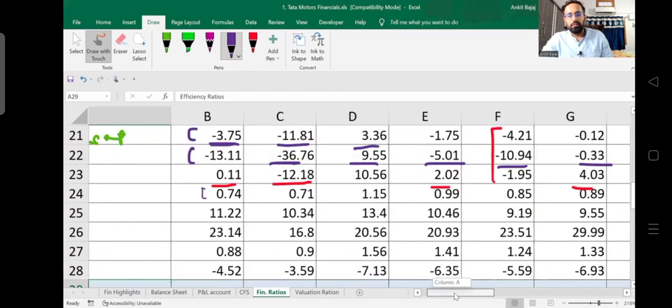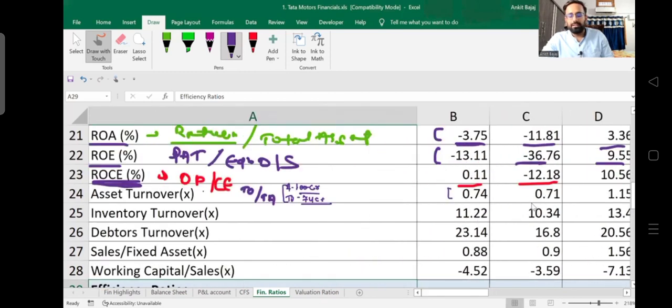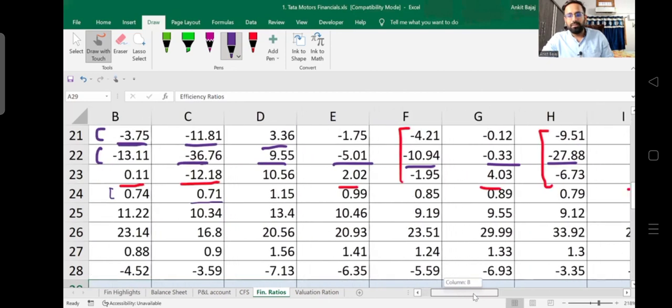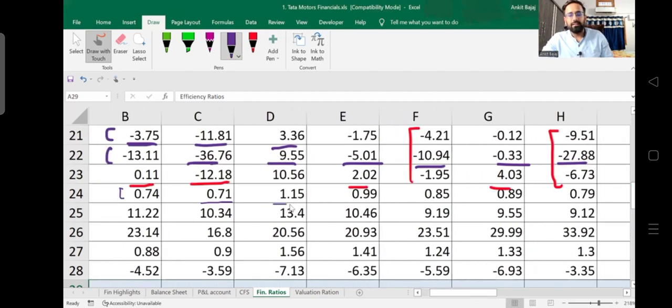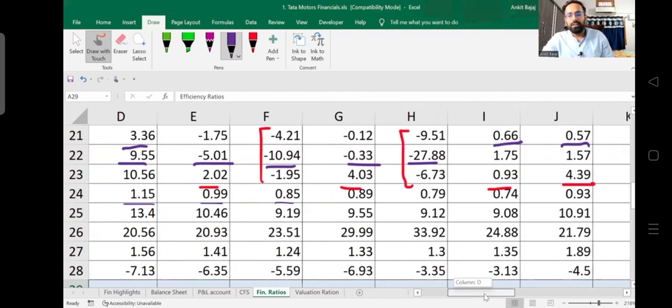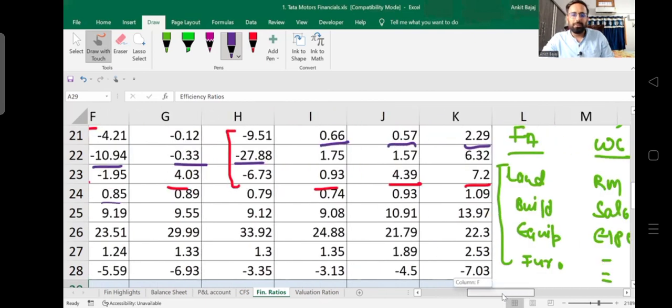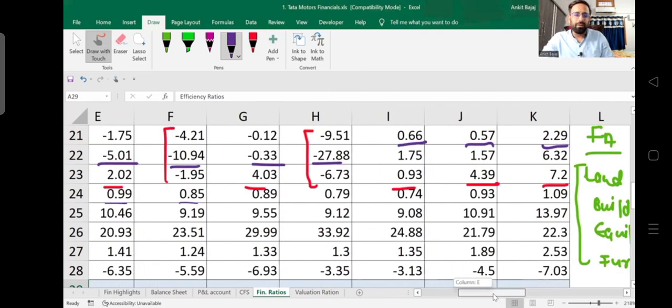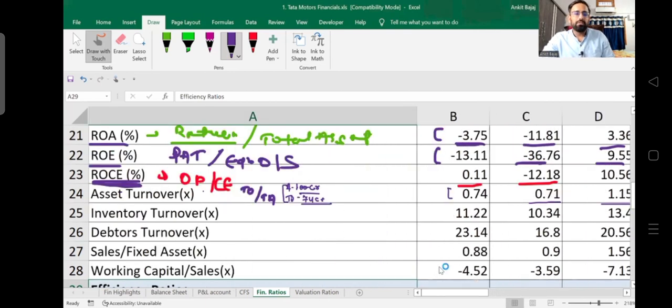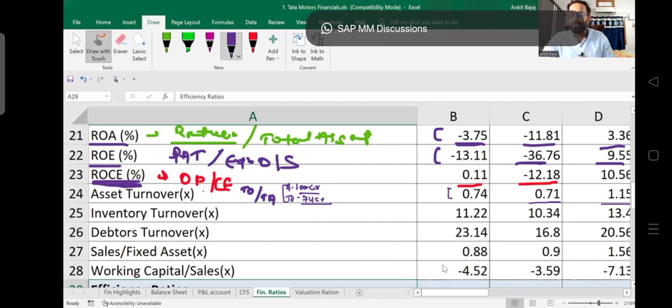Similarly, the asset turnover ratio for the previous year is 0.71. See the subsequent previous year details. In 19, the asset turnover ratio is 1.15. So it is 0.99. Here it is 0.85, 0.89, and approximately you can say their asset turnover ratio is 1 or 0.90 or 0.80 sometimes. So this is what asset turnover talks about. They have invested 100 crores, so they are able to achieve turnover of about rupees 74 crore.